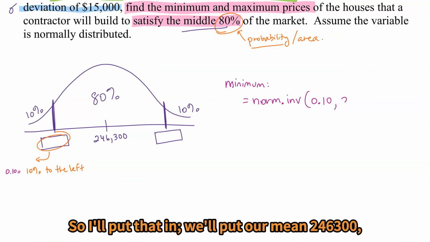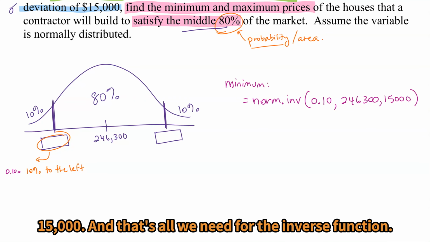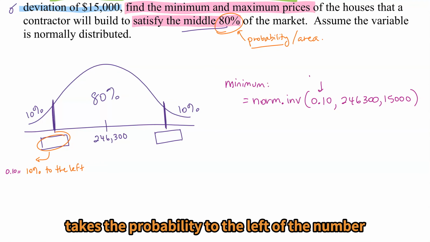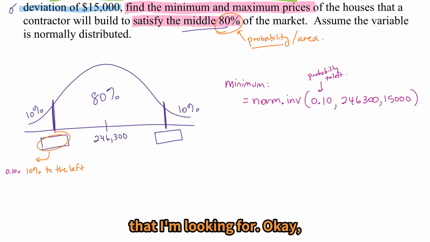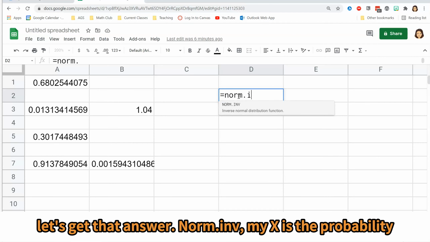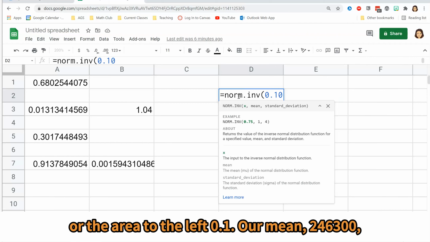We'll put our mean, 246,300, and we'll put our standard deviation, 15,000. And that's all we need for the inverse function. So the inverse function takes the probability to the left of the number that I'm looking for. Okay, let's get that answer. Norm.inv. My x is the probability, or the area to the left, 0.1.